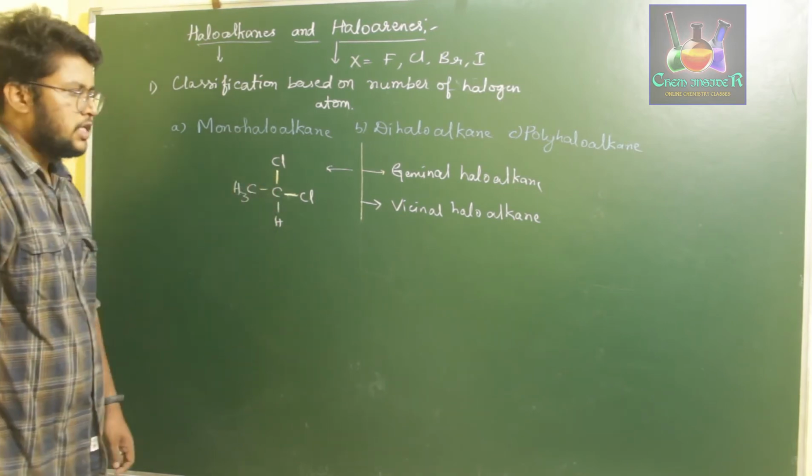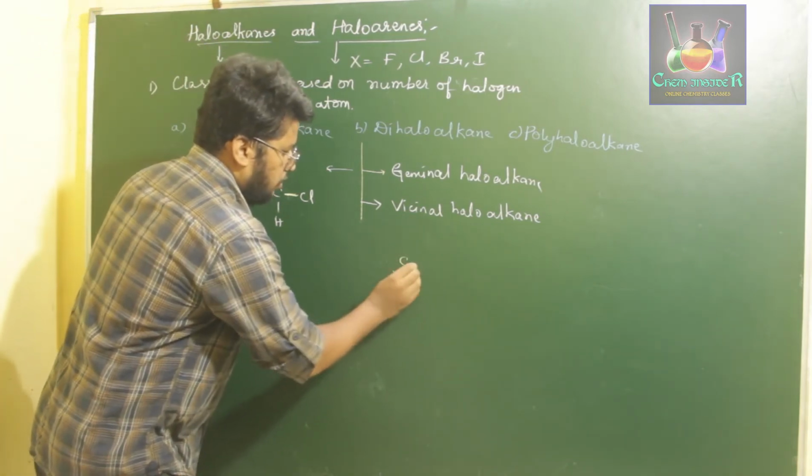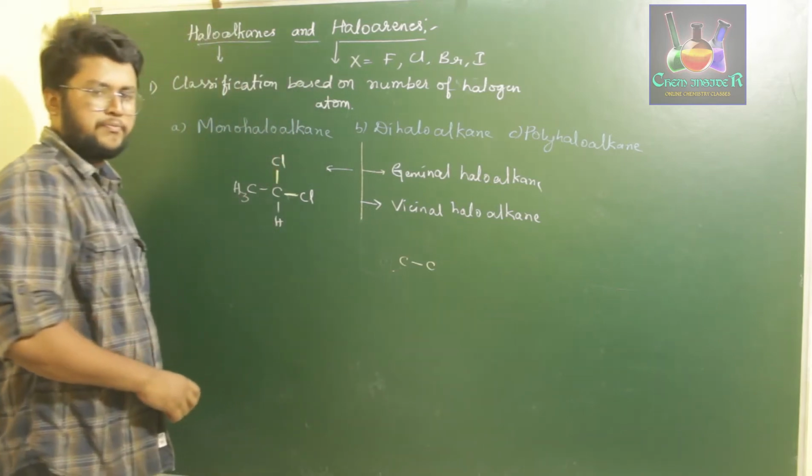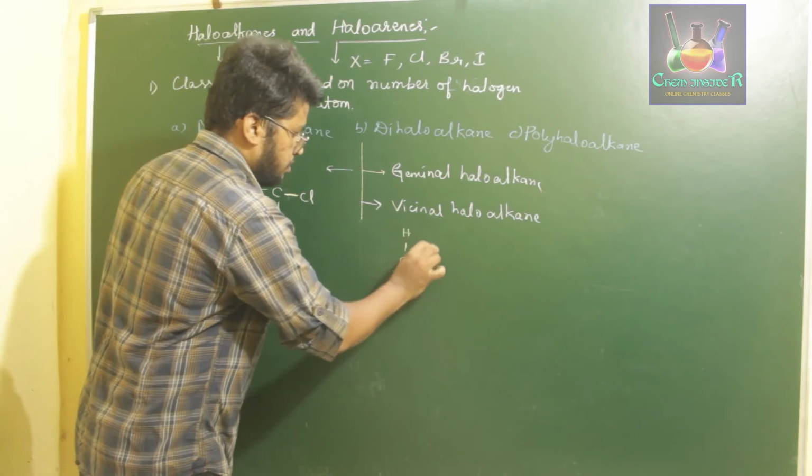Next, for vicinal haloalkane, if two halogens present in a hydrocarbon are separated by three bonds.